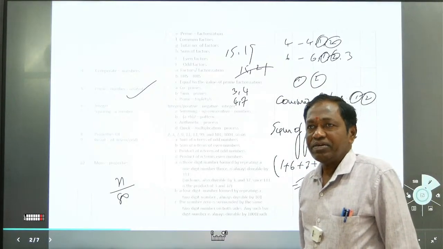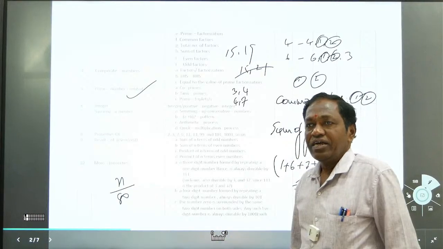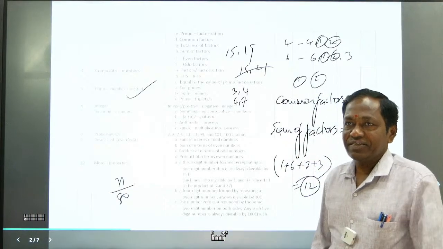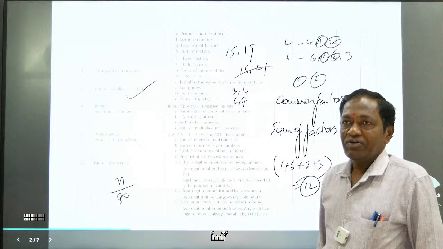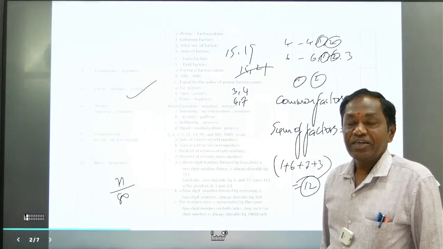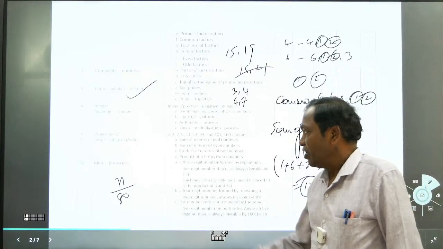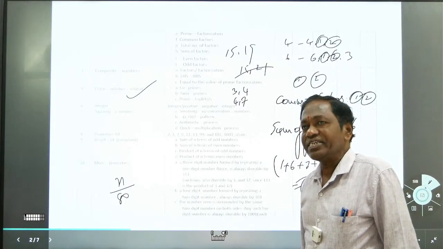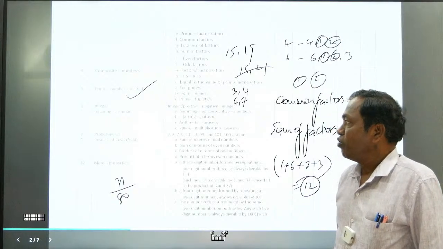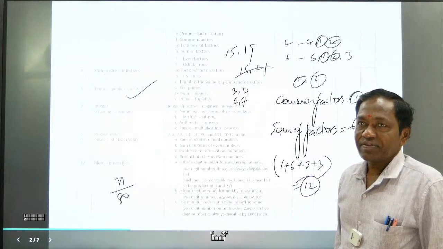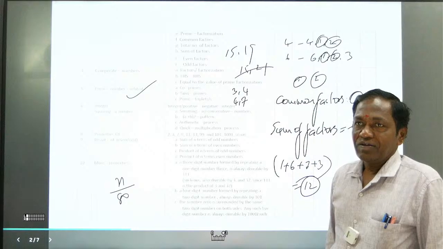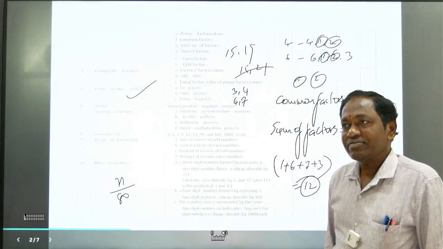How should it be divisible by 80? What is required to be done? You need to know the co-primes. What are the co-primes of 80?